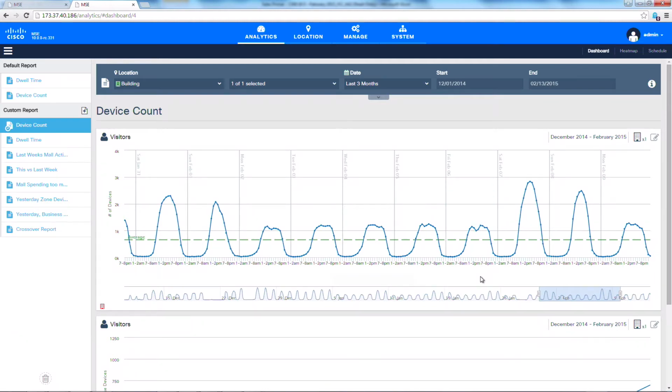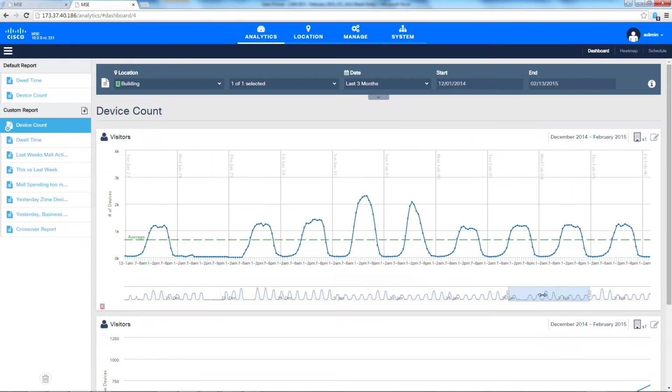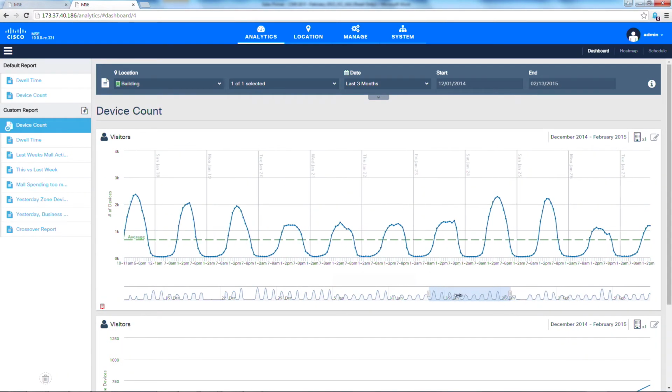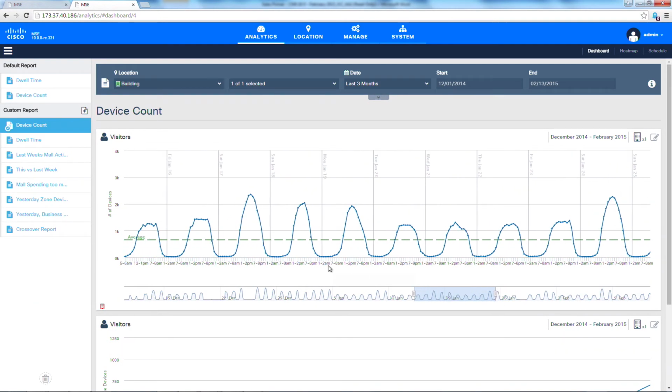And interestingly enough, if you look at the weekend data, it behaves in a different way. So right off the bat, I can differentiate between how people are visiting my venue on a weekday as opposed to a weekend. And if I go back over time here using the scroll bar, I can go, for example, to a holiday like Martin Luther King Day, which was right here on Monday, January the 19th. And I can see that Martin Luther King Day behaves very much like a weekend day, which is kind of